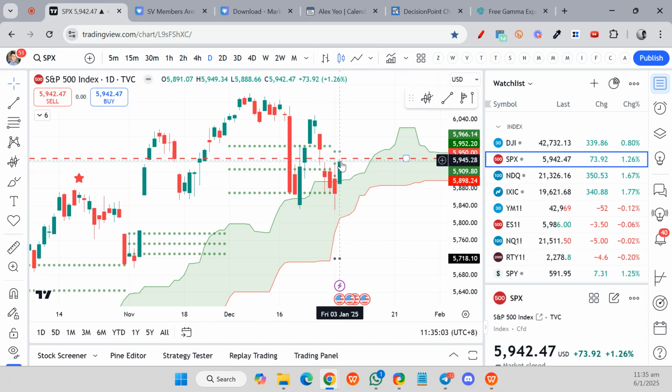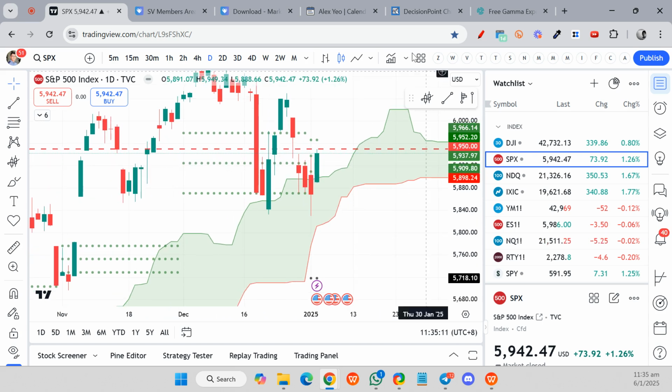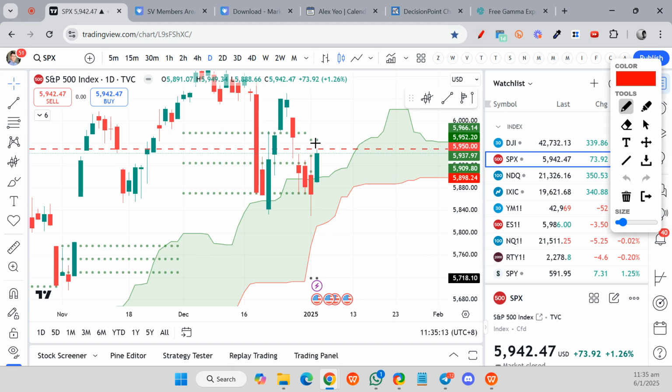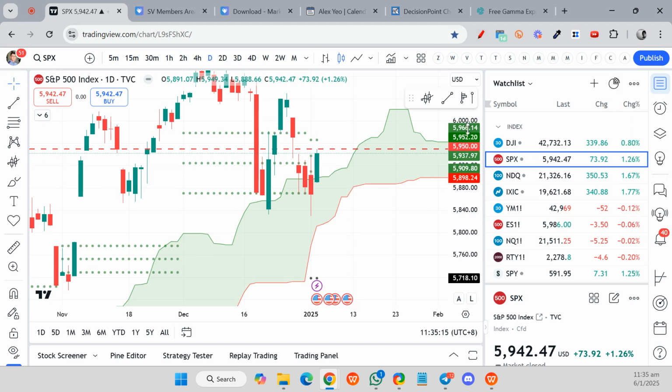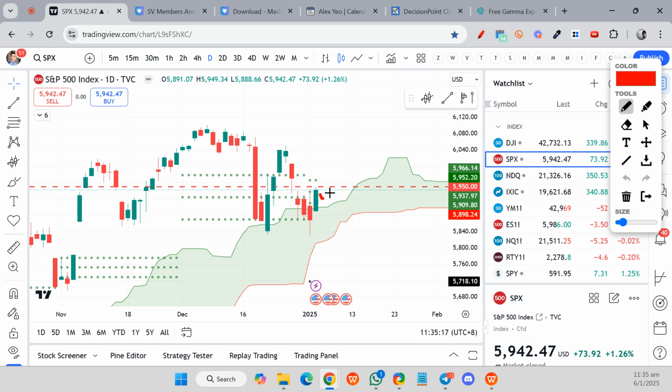We are at about 5950. You can see that on last Friday, the high was actually 5949, just shy of 5950. Of course, if price can continue to hit higher, then we can expect more upside to go. But for now, this remains a resistance area, together with the CPR as well.